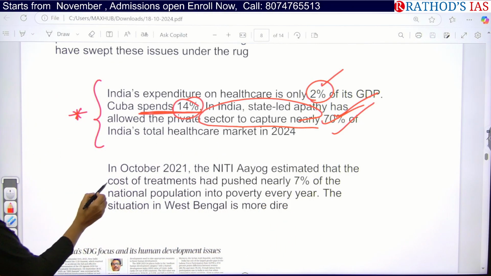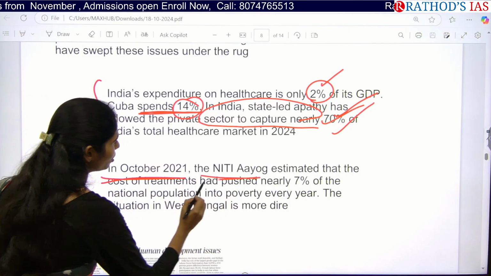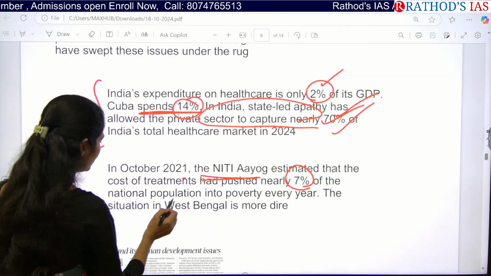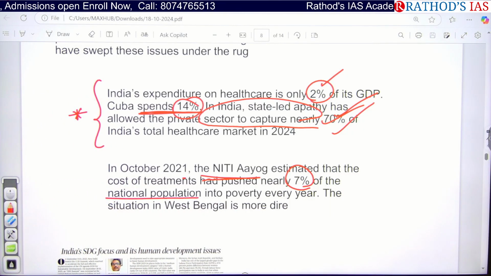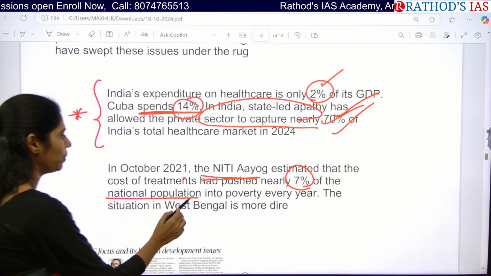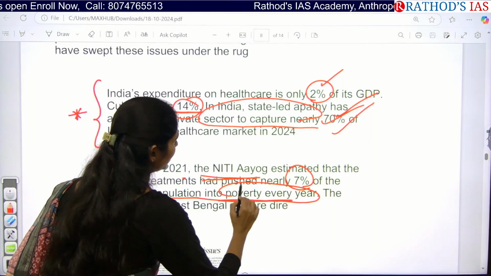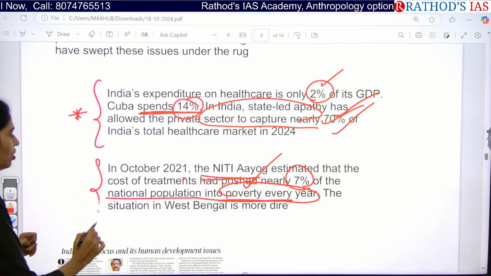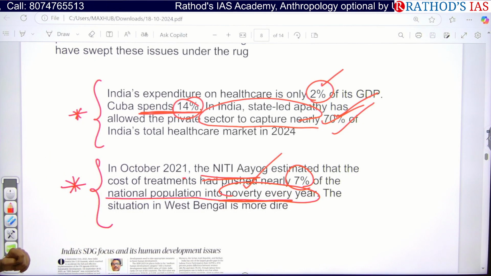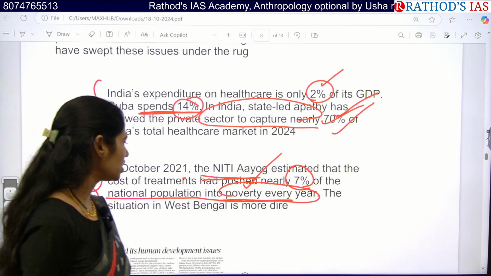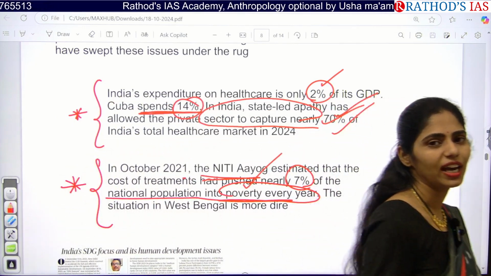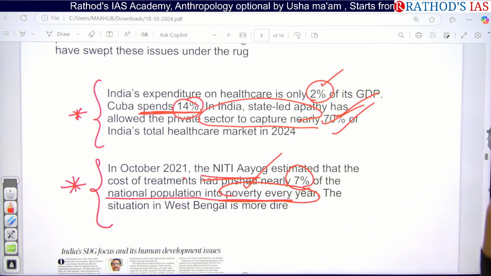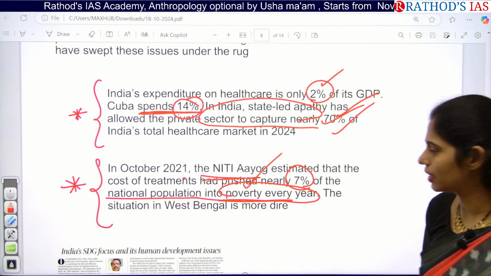In October 2021, Niti Aayog also said that the cost of treatment had increased by 7%. So 7% of the national population is entering into poverty every year because of the increasing healthcare cost. You can write this data also, it is very important. And the situation in West Bengal is very dire. We can't even expect what is going on in West Bengal. There is a severe healthcare disruption happening there.